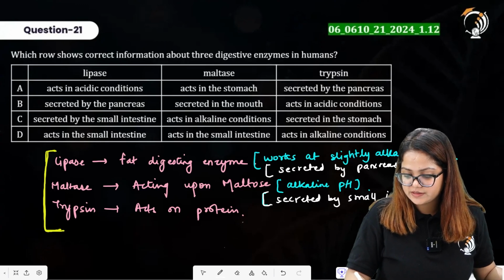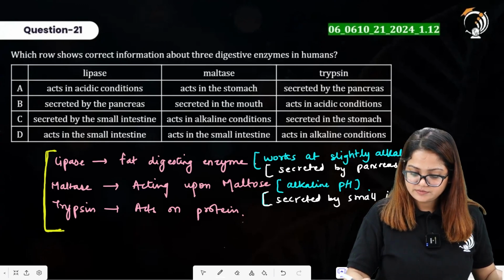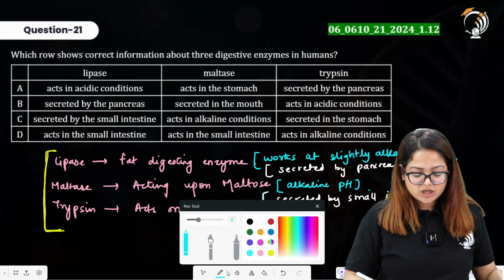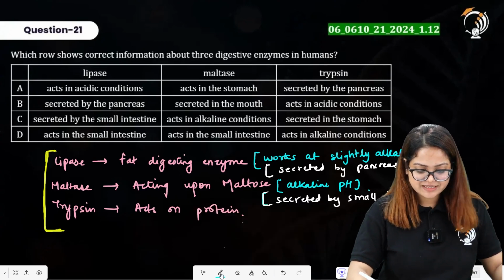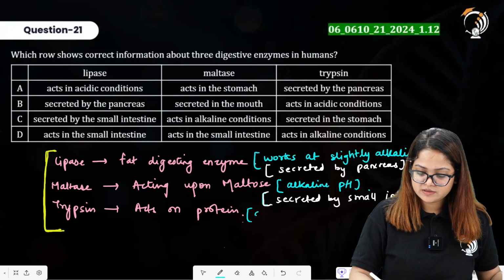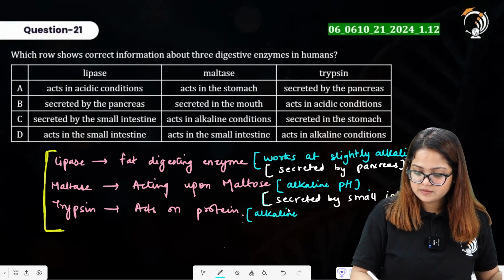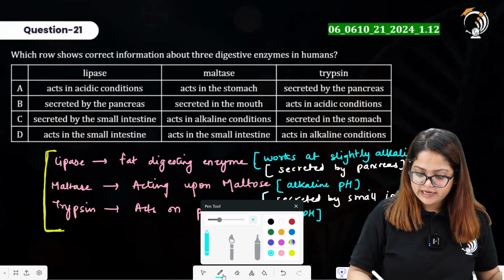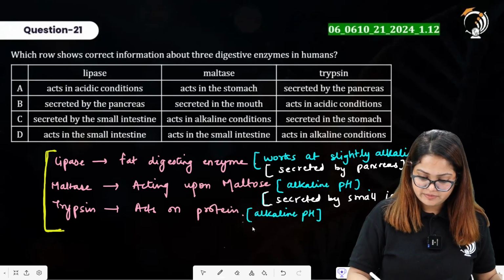Talking about trypsin enzyme, it works best at alkaline pH and it is secreted by pancreas.